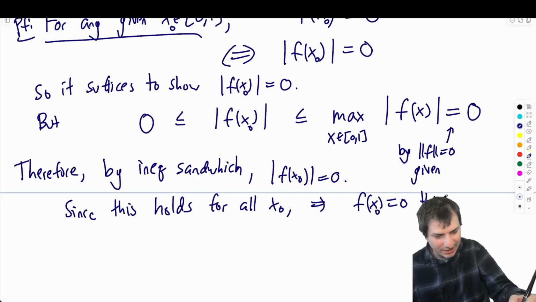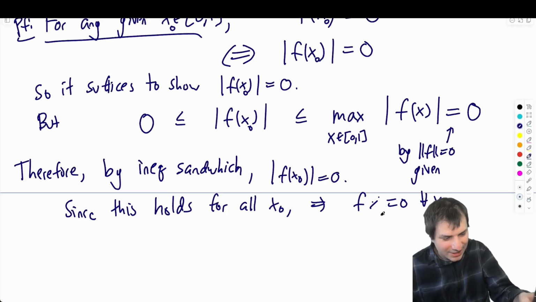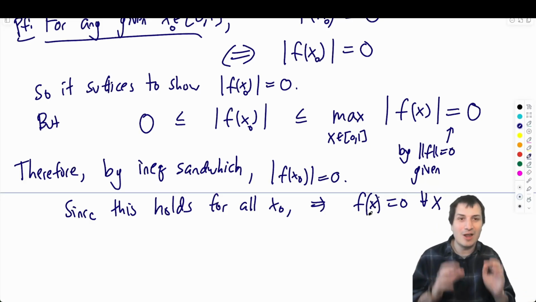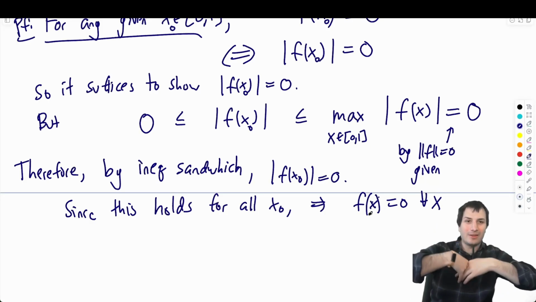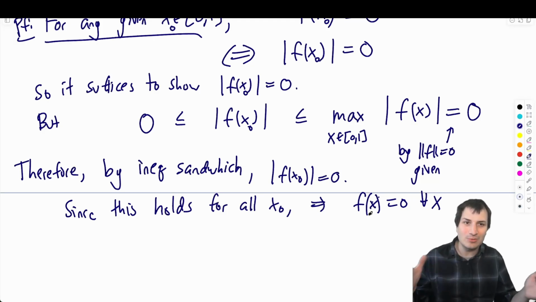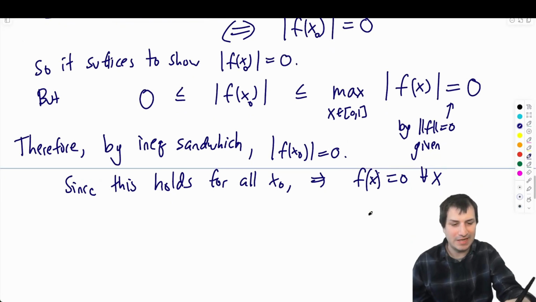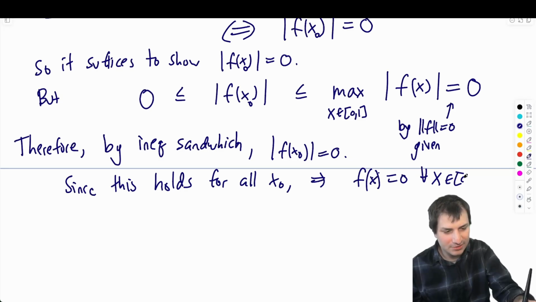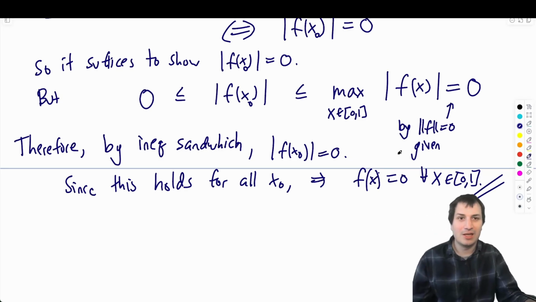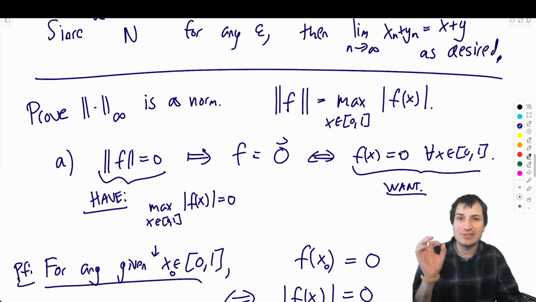Okay, I want to try hard not to mix up a qualifier, like something's true for all x, with the particular ones, like x naught. So why don't I leave this one as x? F of x equals 0 for all x in [0, 1]. Okay, very nice. That is part A, which is if the norm is 0.